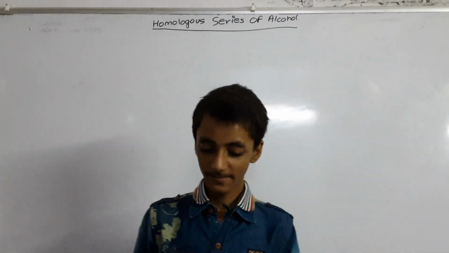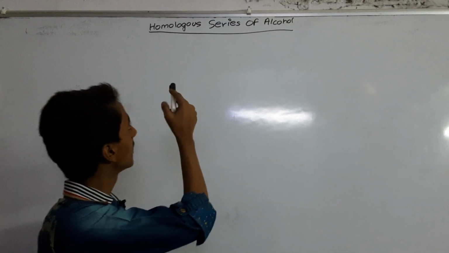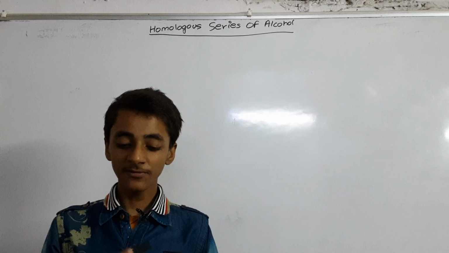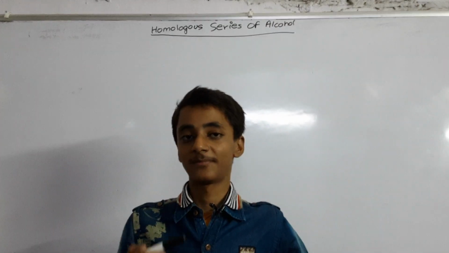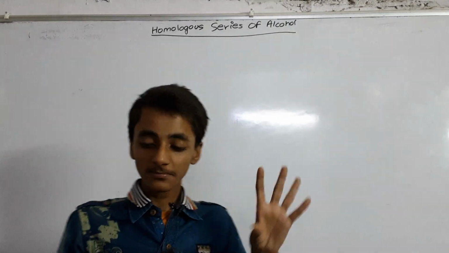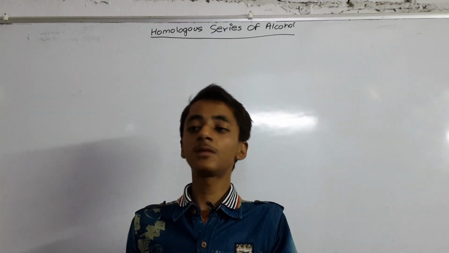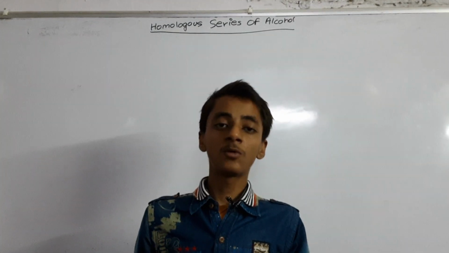Okay, we start. Today we are going to study the homologous series of alcohol. First of all, we will discuss what alcohol is and what its principal functional group is.